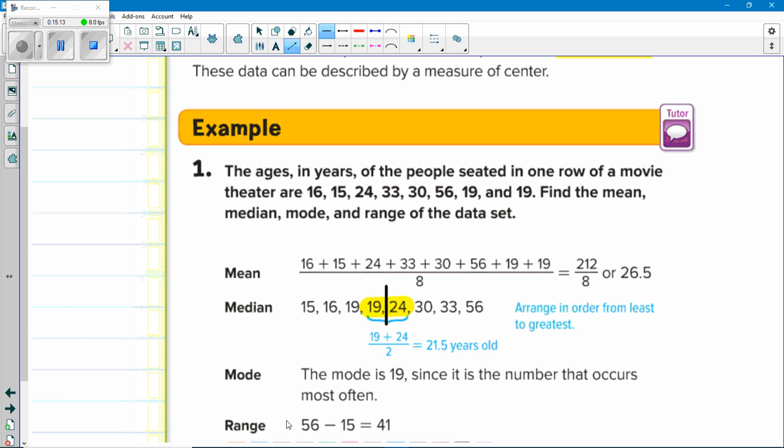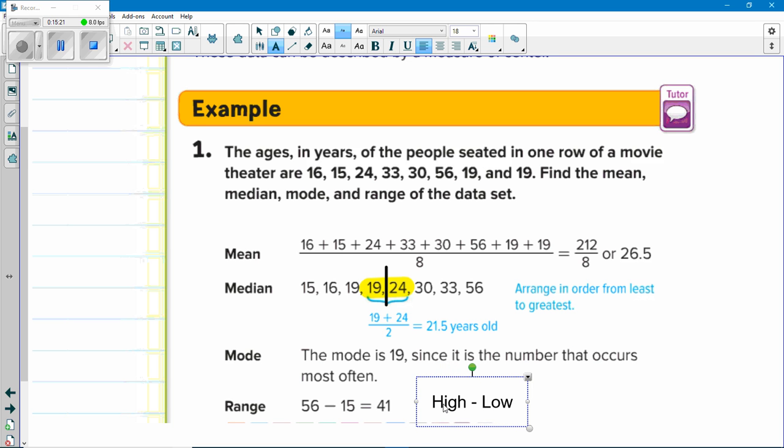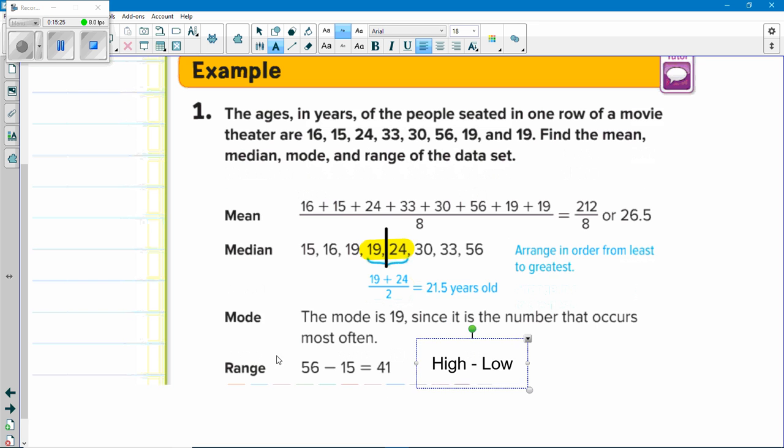And then the range is pretty straightforward. Range is just how spread out the data is. So it's the high number minus the low number. So 56 minus 15 is 41, and that's the range.